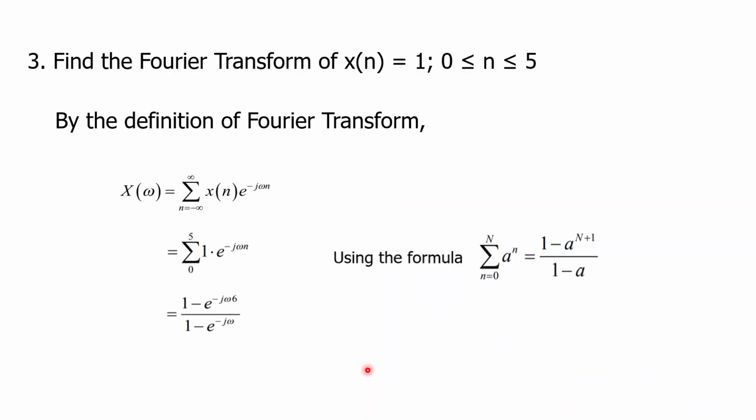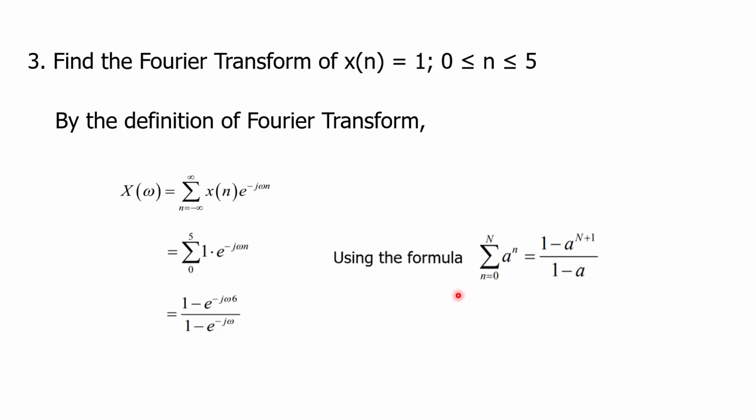So next, the sum for this finite sequence. What is the discrete time Fourier transform? In this summation we will use the formula for DTFT. We are going to substitute limits from 0 to 5. The amplitude is 1. For a finite sequence this is the formula.